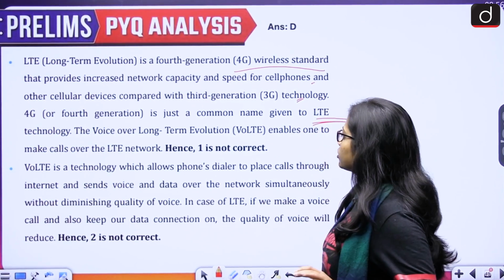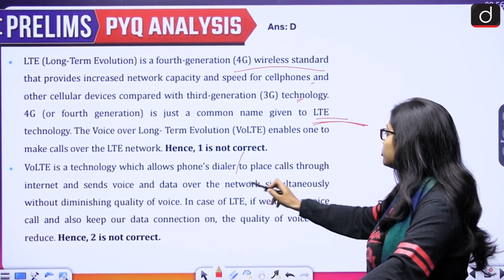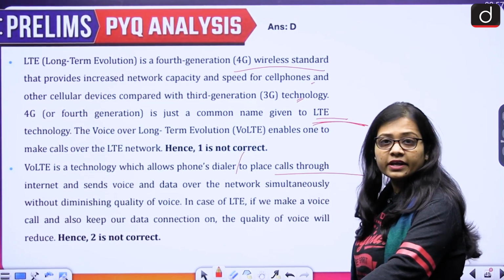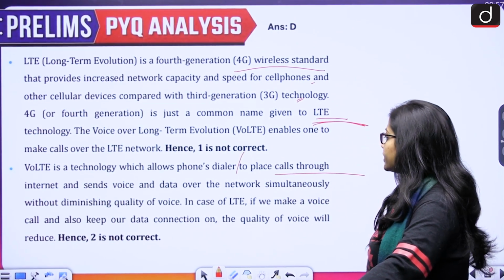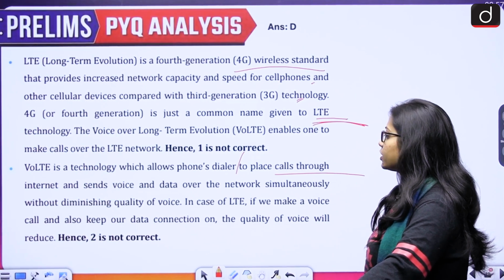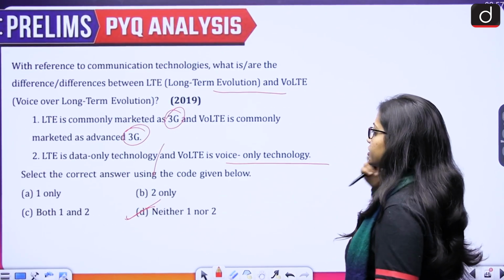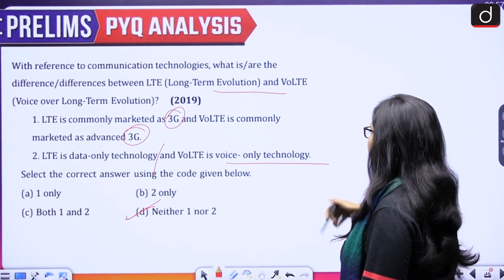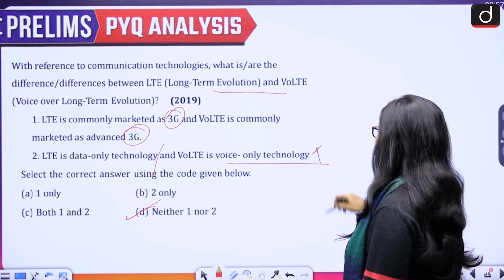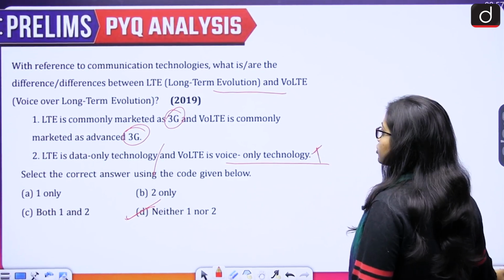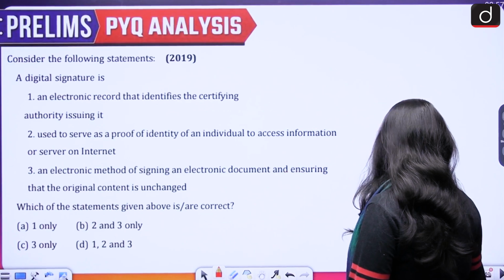Then VoLTE is a technology that allows phone dialer to place calls through internet and send voice and data over the network simultaneously without diminishing quality of voice. So the statement that LTE is data only technology and VoLTE is voice only technology is wrong. And first is also wrong because LTE is 4th generation.